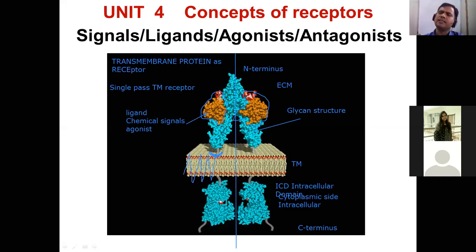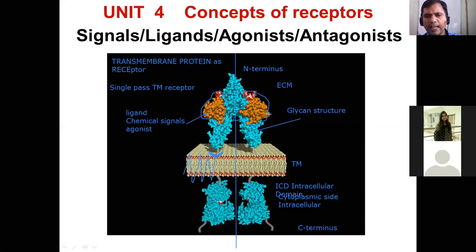This binding, you can correlate with the example of antigen and antibody, no problem. Substrate and enzyme, almost similar. There is some kind of specific association or binding of the ligand with the pocket of this transmembrane receptor. And how many ligands are there? There are 2 ligands. 1 and 2. Both are binding to the halves of the transmembrane receptor equally. That is why the homodimer utilizes 2 ligand structures, 2 chemical structures, from both sides.